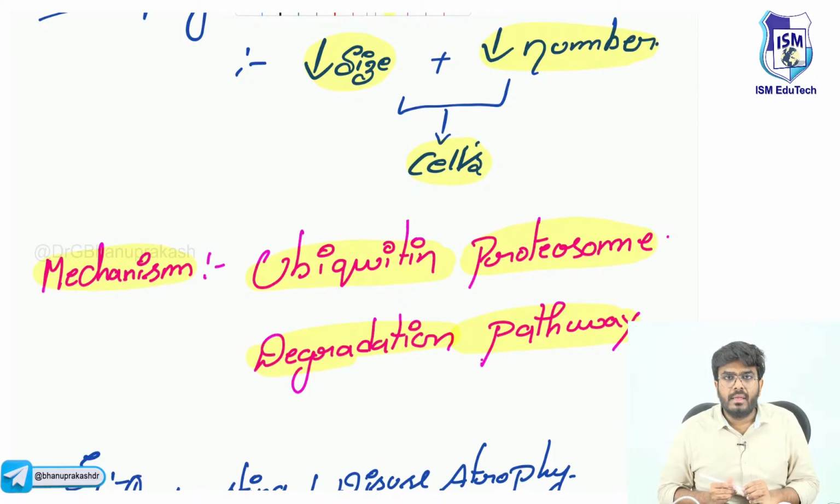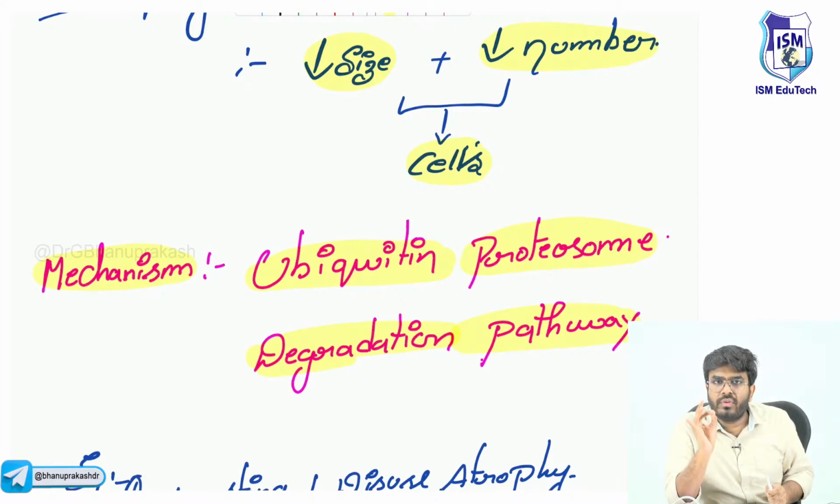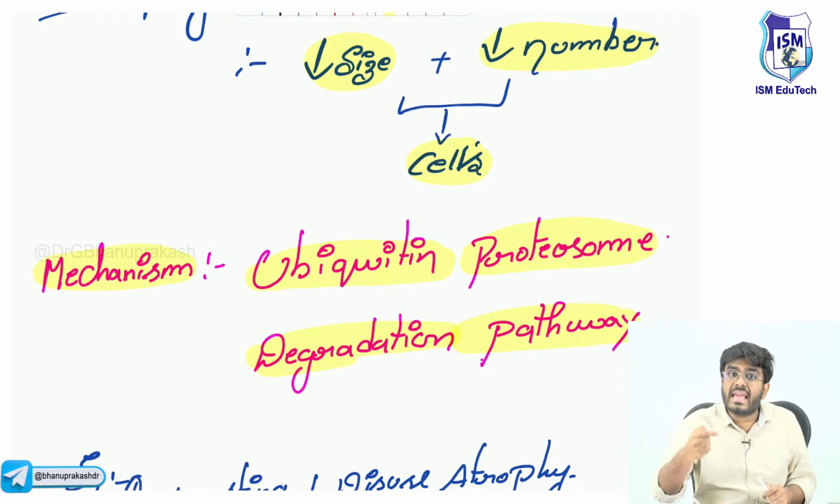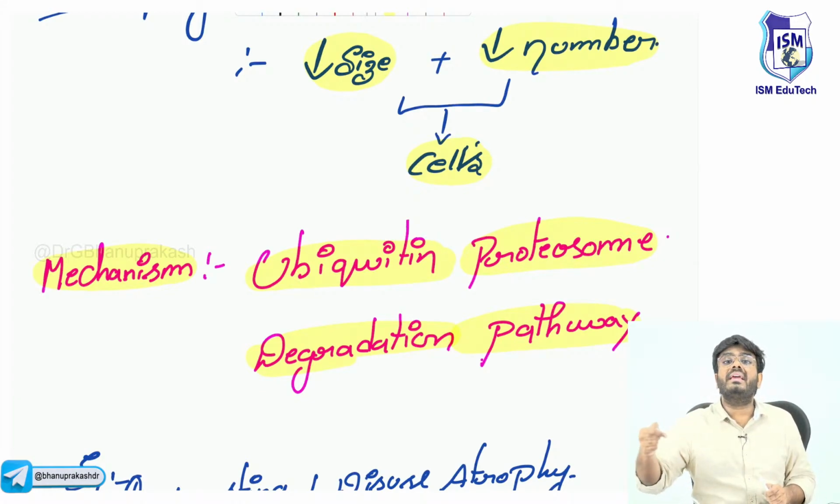It is going to destroy the cellular components, sir. The unwanted cellular components, the proteins, everything is going to be destroyed. So the cell number and cell size decrease, and the organ will undergo atrophy. As a student, what you should know is that atrophy is due to decrease in both number as well as size of the cells. Why are the cell number and size decreasing? In those cells, the ubiquitin proteasome degradation pathway is activated.